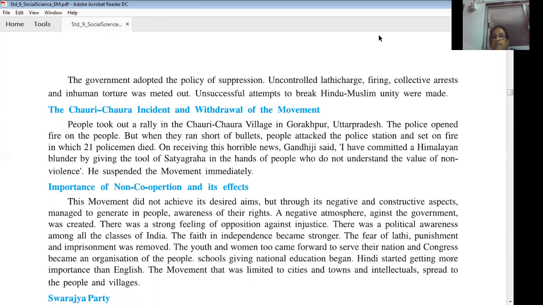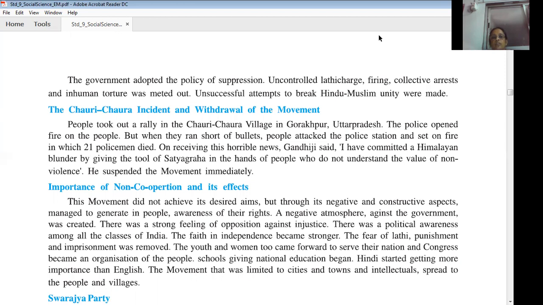The movement that was limited to cities, towns and intellectuals spread to the people in the villages. In the beginning, only intelligent people and people from the cities and towns joined the Congress. Now people from the villages also joined, and in the non-cooperation movement, people from all classes, in villages and cities, participated.